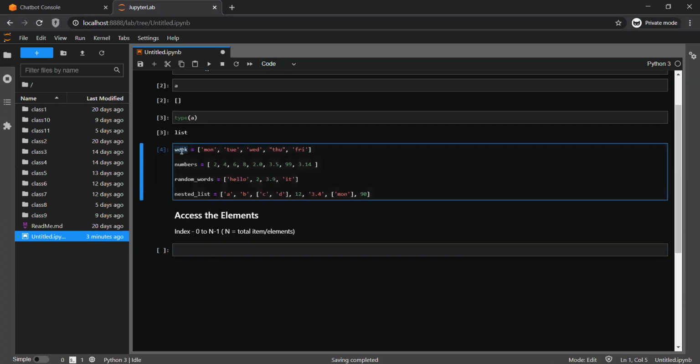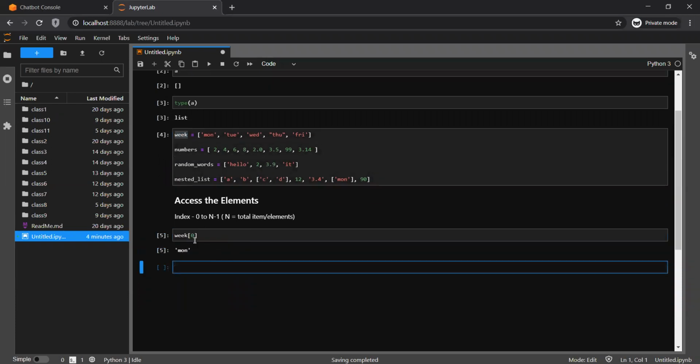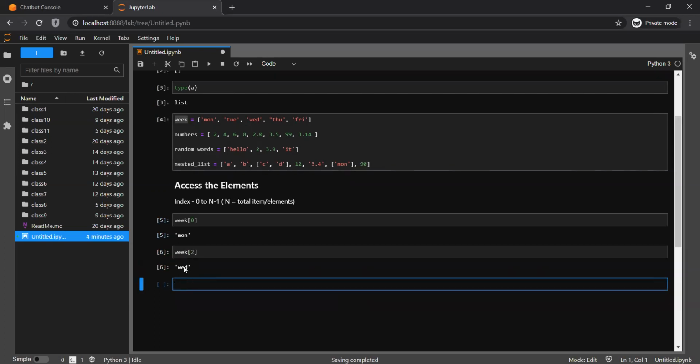Suppose I wanted to access the very first day, so that is week and then square bracket 0, that will give me Monday. What about the third value, that is Wednesday? Third is actually 3 minus 1. Remember the formula. 3 minus 1, that is 2.